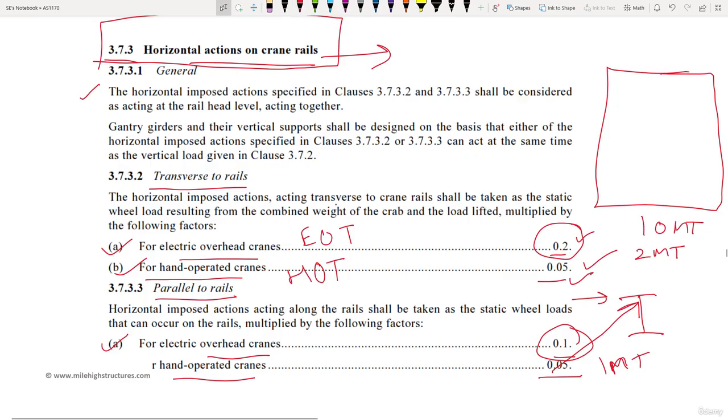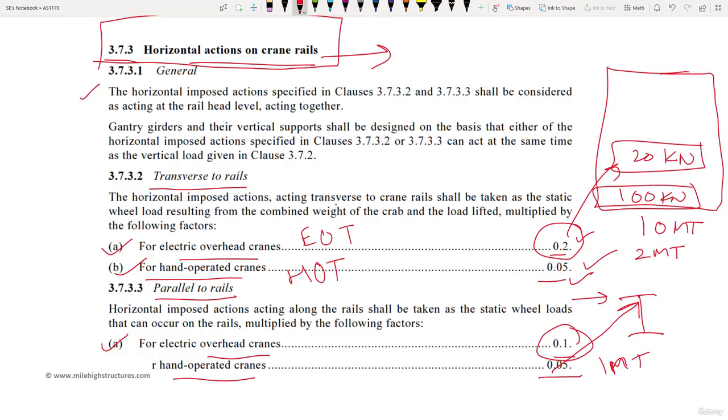Or in kilonewton, if we are talking about, let us say 100 kN is the number that we are talking about. So this comes out to be 20 kilonewton, and this comes out to be 10 kilonewton.